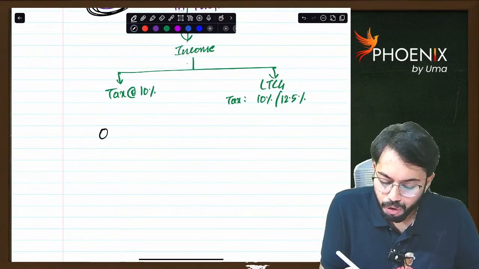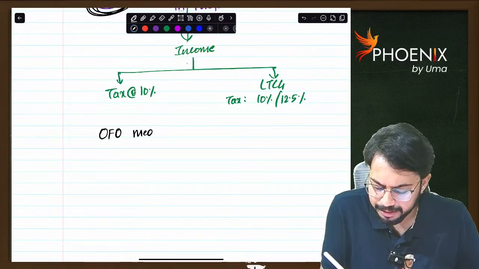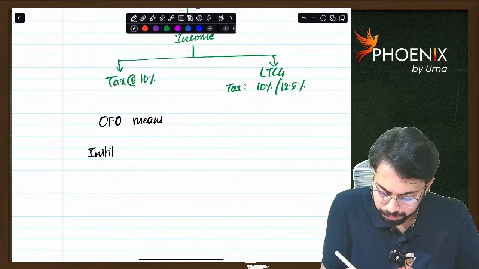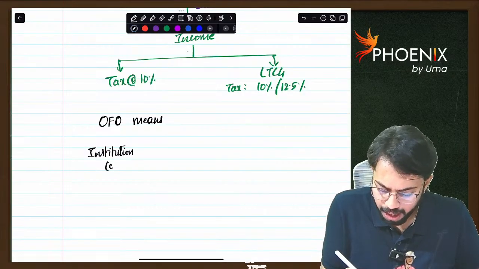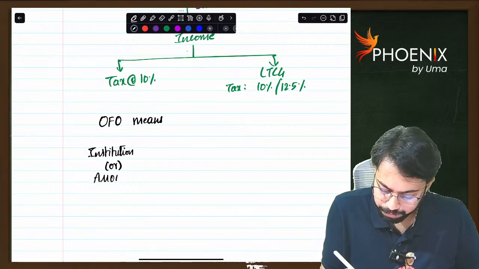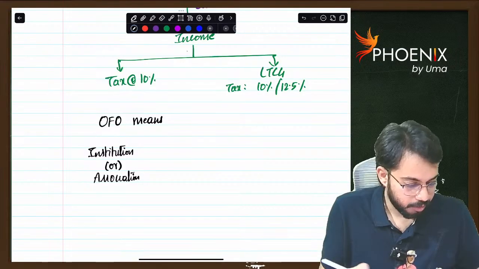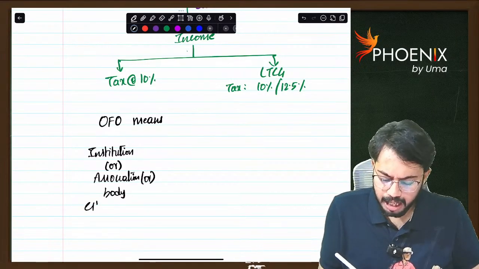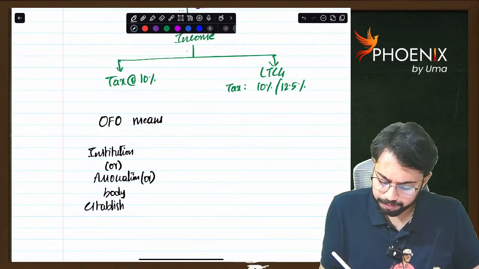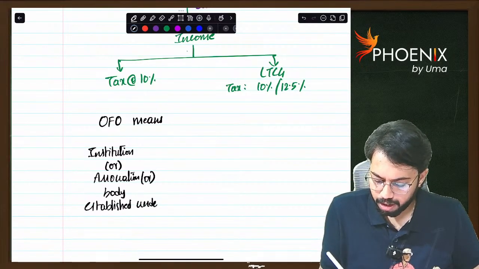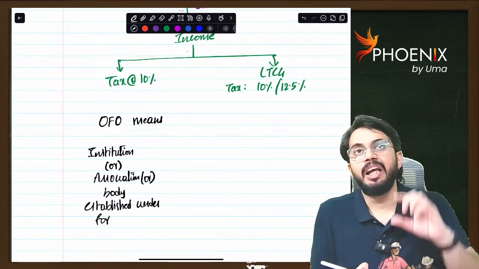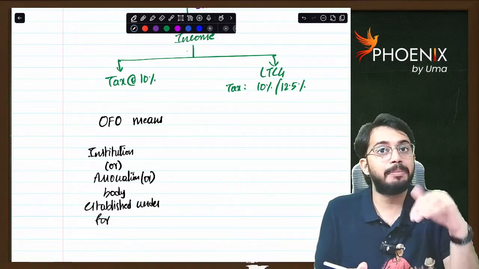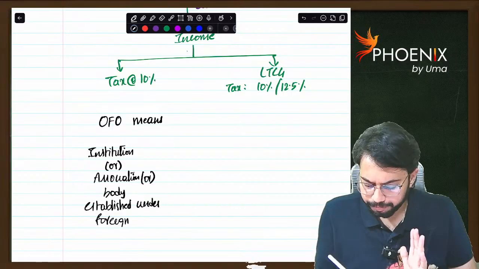Okay, so overseas financial organization means an institution or an association or a body established under foreign law. So we can simply say any entity incorporated outside India, established under foreign law.